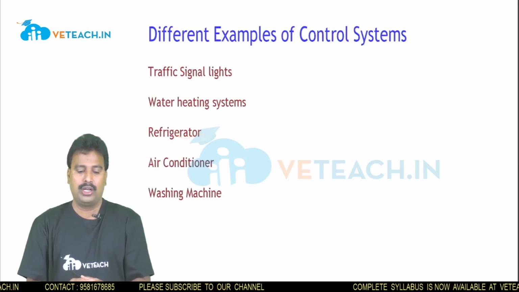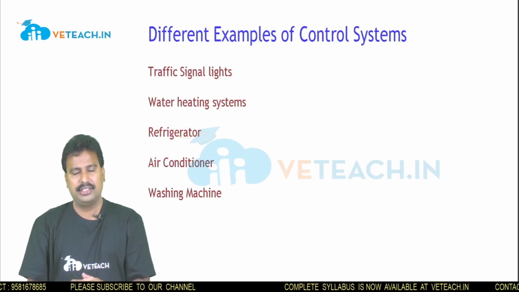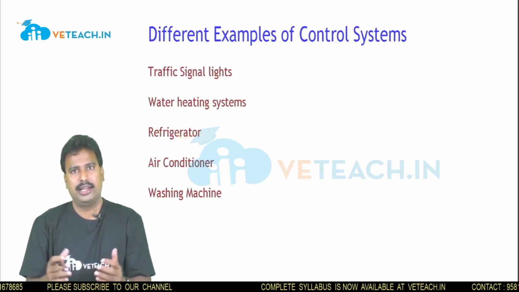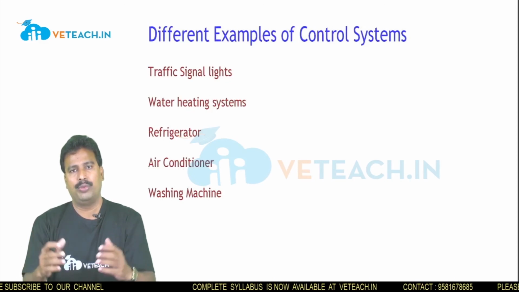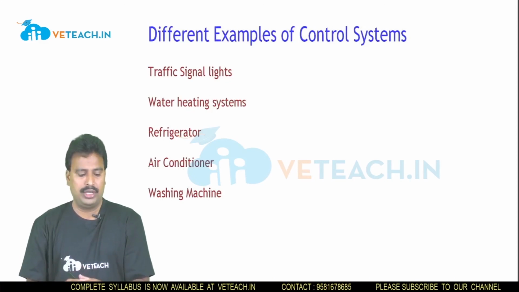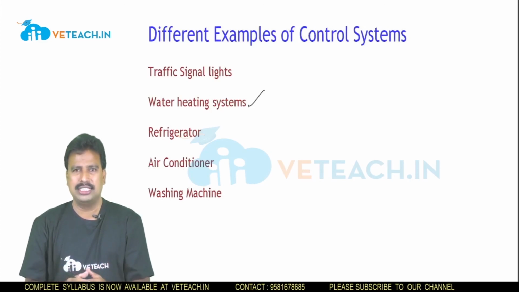Now we see some examples of these control systems. The best example that we see in our life is traffic signals or traffic lights at junctions. These traffic signals are used to regulate the traffic on the roads. Second one is water heating systems. This we see in our daily life.